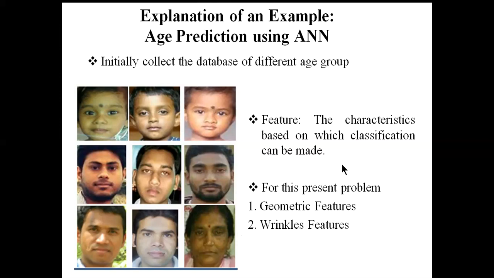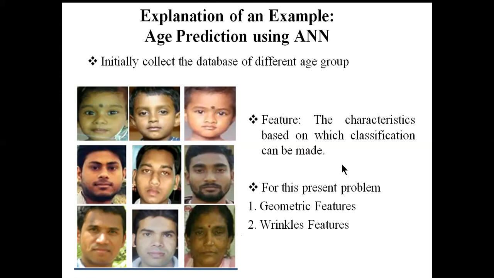One is called the geometric feature, and the other is called the wrinkle feature. What is a feature? Basically, features are the characteristics based on which classification can be made. These are the unique characteristics.